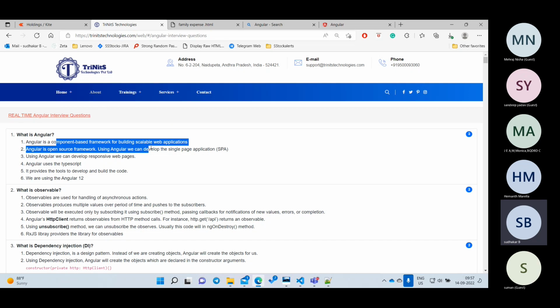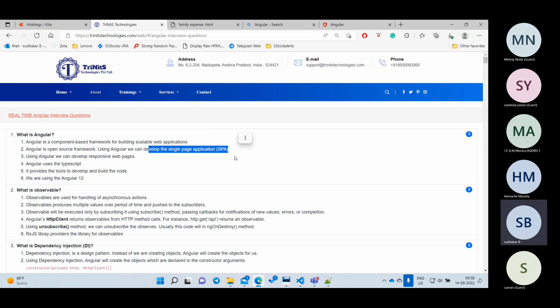Now the next concept is that we are going to write a single page application. This is the most important interview question they will ask. They will ask what SPA means, a single page application. Both are the same question. What is a single page application? Single page or SPA, both are the same.